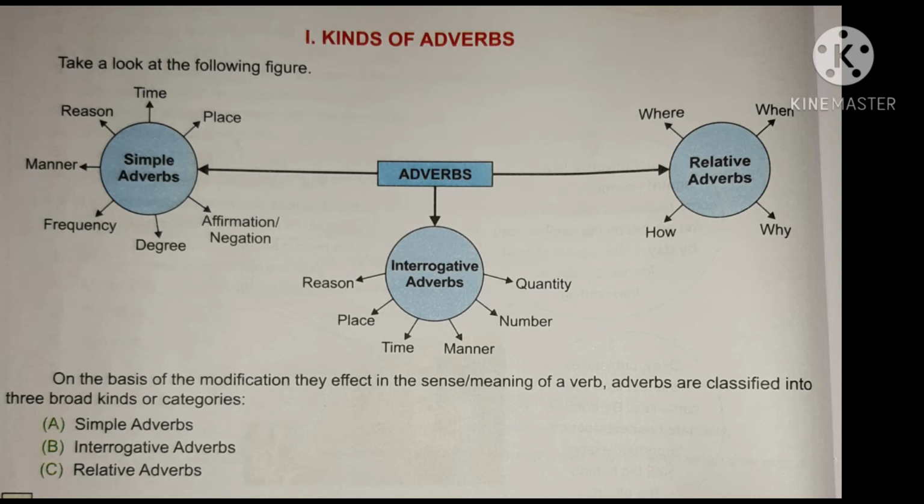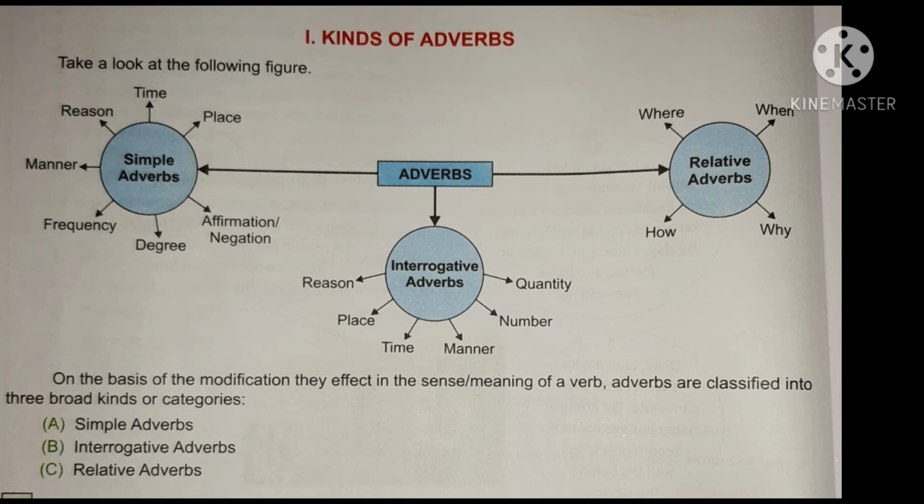So for example, if I am saying, how will he pay off his debts? I am asking the manner in which he is going to pay his debts. So there, how is the interrogative adverb. It is seen at the beginning of the sentence and it is a WH word. How is also a WH word. Next, when do migratory birds reach India? When? So it is asking about the time. Again, it is a WH word seen at the beginning of a sentence making a question. So we can easily say it is an interrogative adverb.